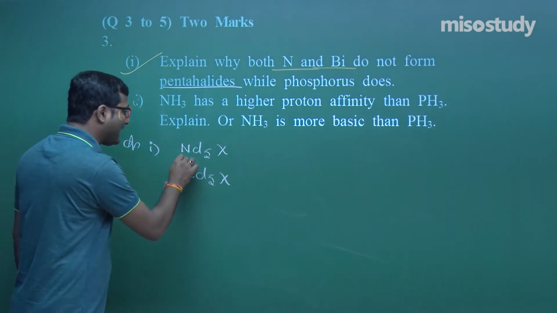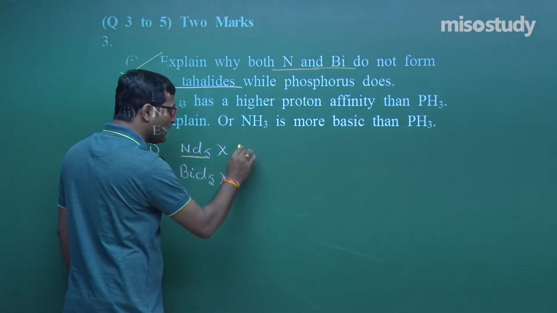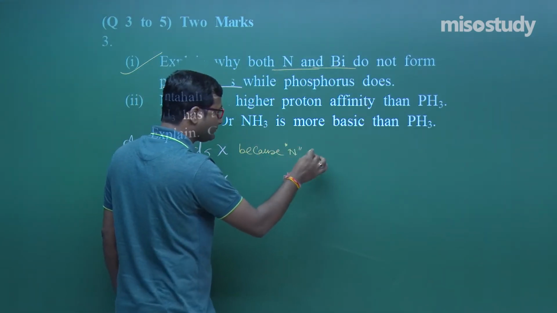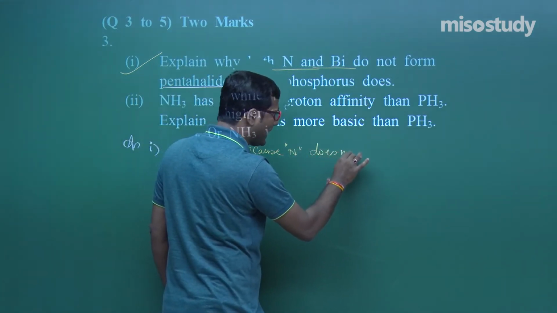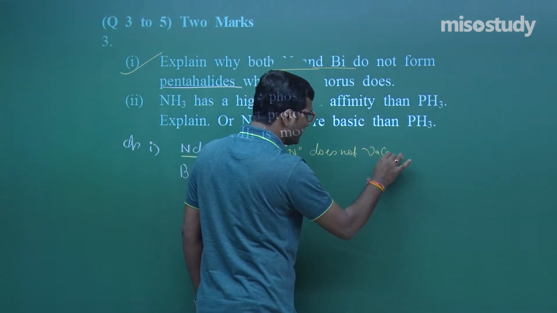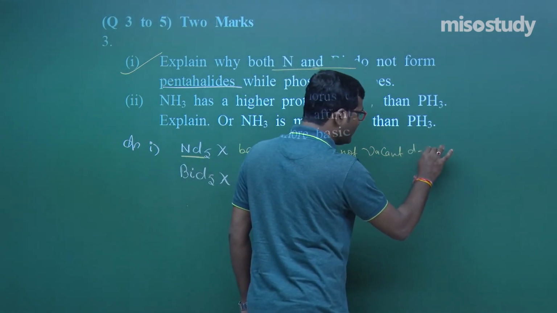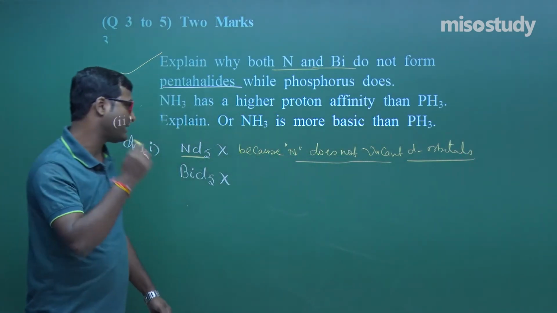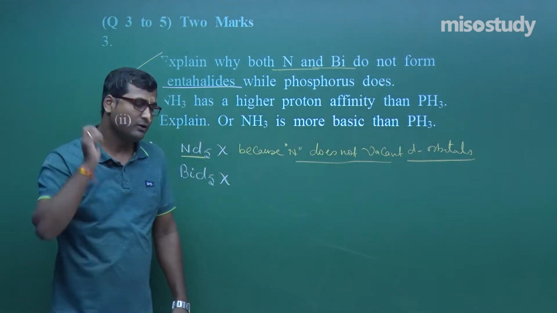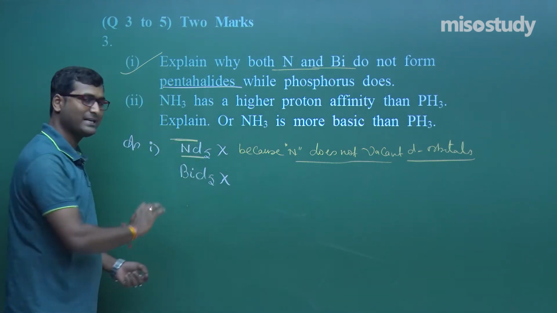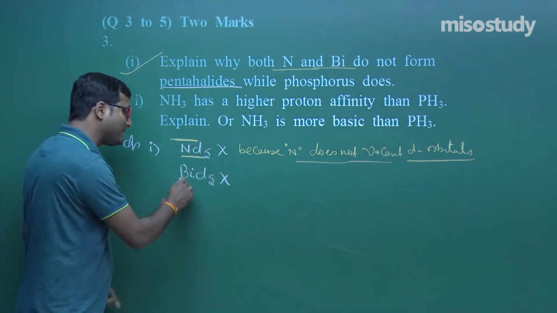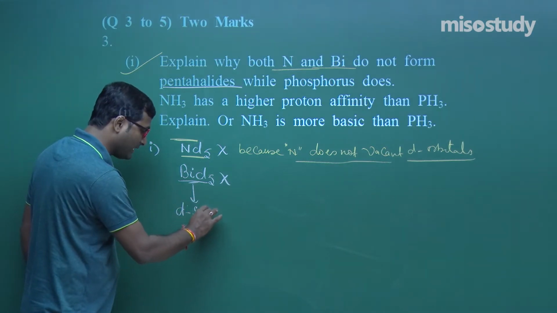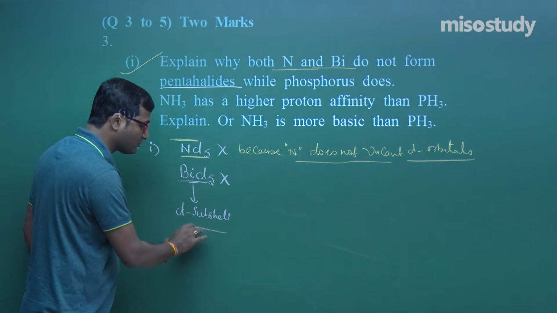As we know, NCl5 does not exist because, as I discussed earlier, nitrogen does not have a vacant d orbital. Due to this reason, it cannot extend its covalency beyond 4. Due to this reason, NCl5 does not exist. Clear indication. But why not BiCl5? It contains vacant d subshell, still BiCl5 does not exist.